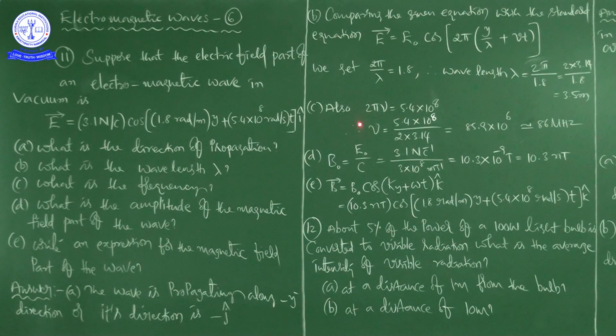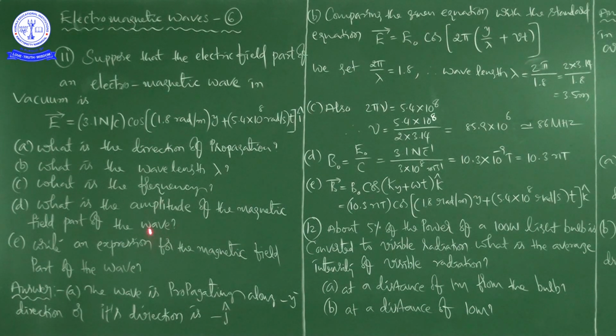Next C, what is the frequency? 2 pi nu is equal to 5.4 into 10 power 8. Nu is equal to 5.4 into 10 power 8 divided by 2 into 3.14, that is 85.9 into 10 power 6. Because 10 power 6 you can replace with mega, so approximately 86 megahertz is the frequency.